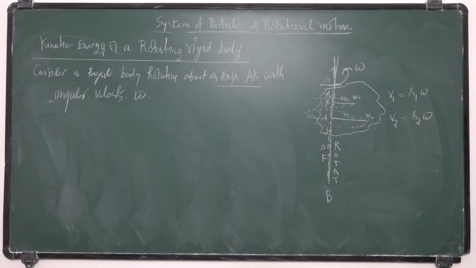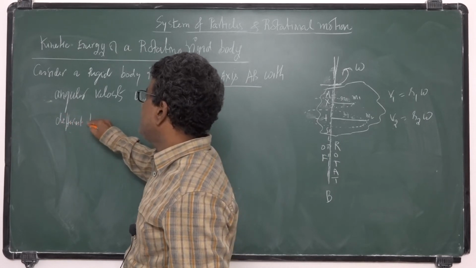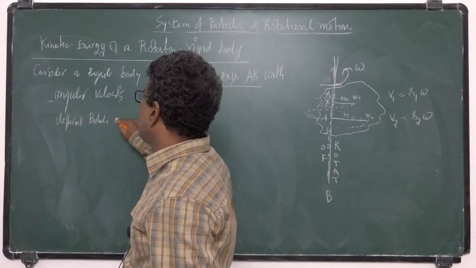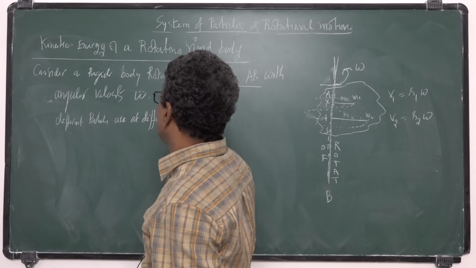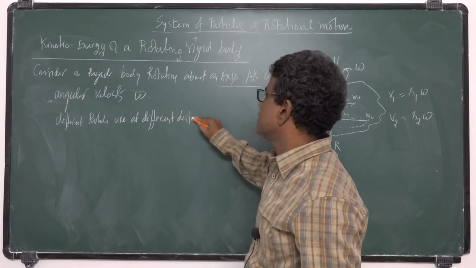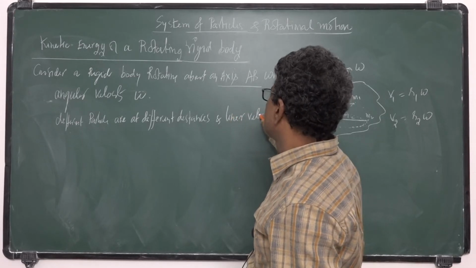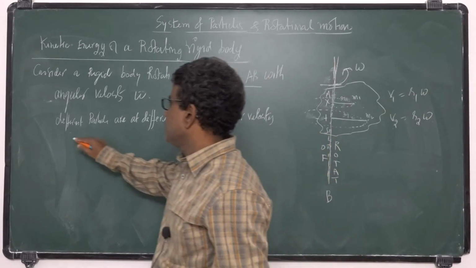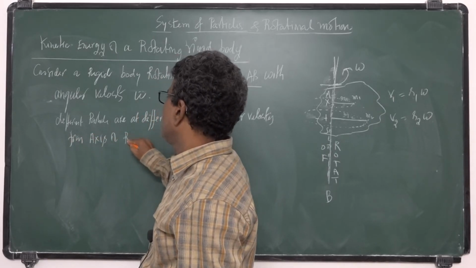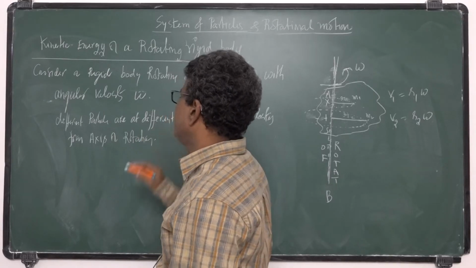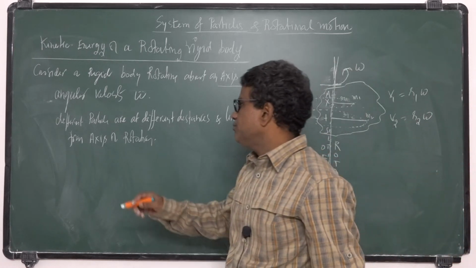Now, different particles are at different distances and linear velocities from the axis of rotation.